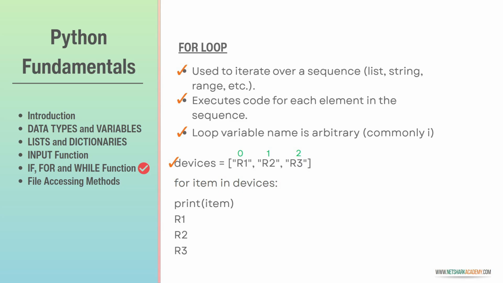Here by device 0, I mean the item in the devices list at position 0, then position 1 and position 2. The loop variable name here we took is item. It's an arbitrary name and you can take any name here. It can be XYZ, ABC or anything. For loops are extremely useful when you want to perform repetitive tasks on multiple items without writing the same code again and again.